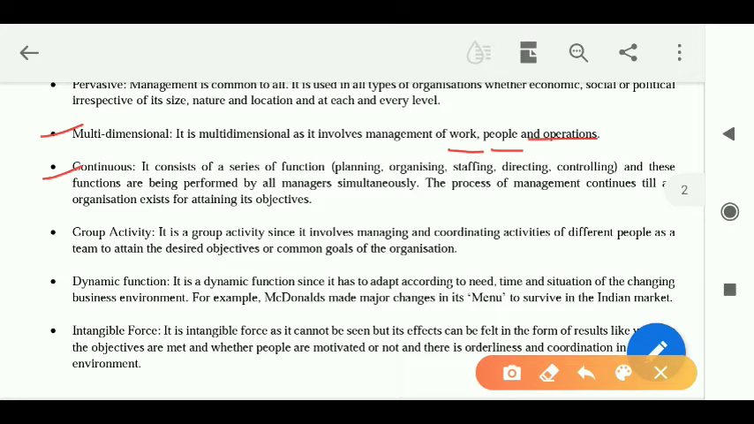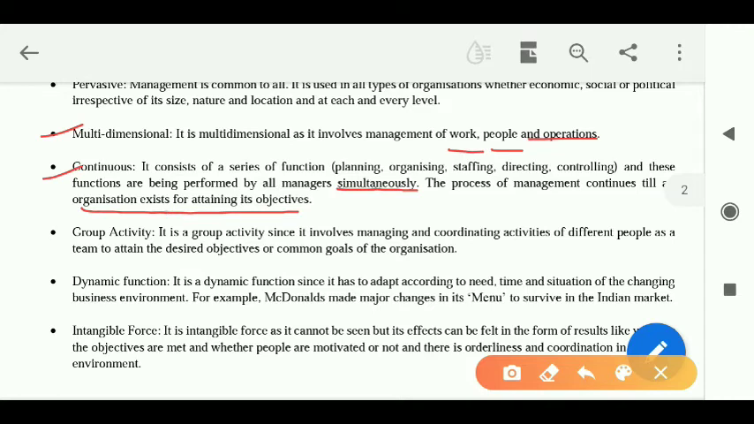So these functions of management are actually performed by the managers simultaneously. It's not that once I have performed the function and it's done, it's over. No. Every now and then, it's just like a cycle, it's going on. That is why we call management continuous, because these functions are performed every now and then. See, the process of management continues till the organizations exist for attaining its objective. Okay?